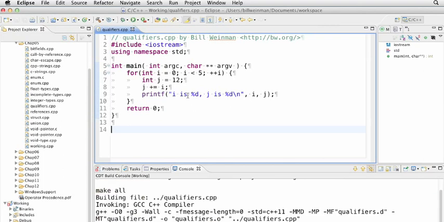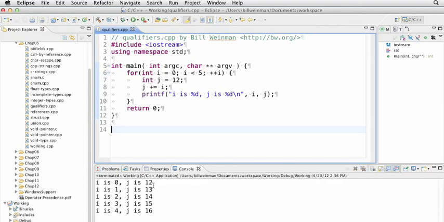So if I run this, see we get i is 0, j is 12, i is 1, j is 13. And so each time through, j begins at 12, but it gets this number added to it. So here j is 12 plus 2, 12 plus 3, 12 plus 4.